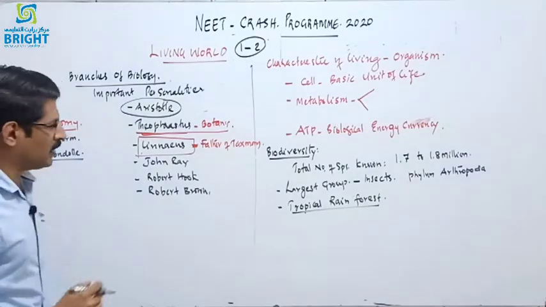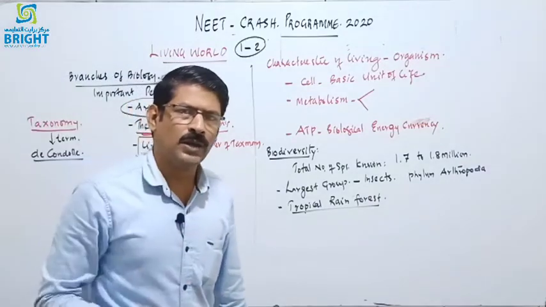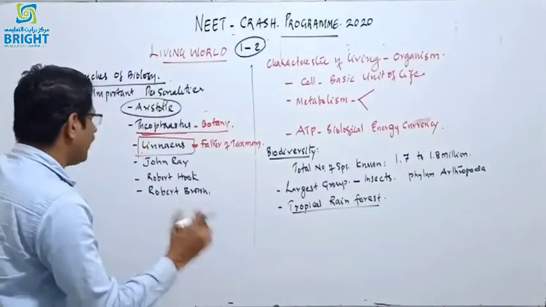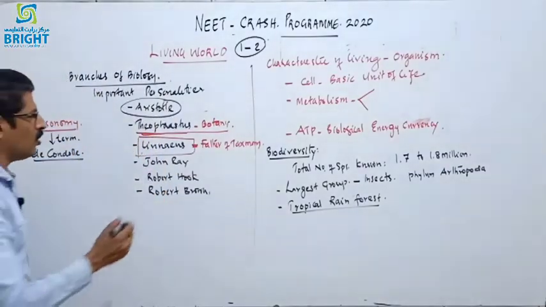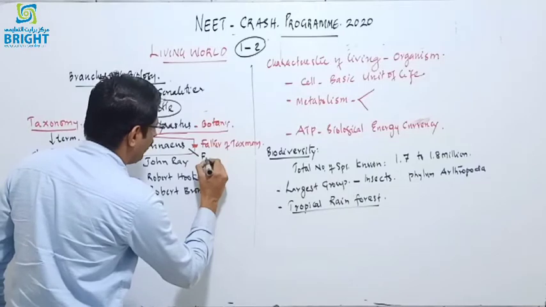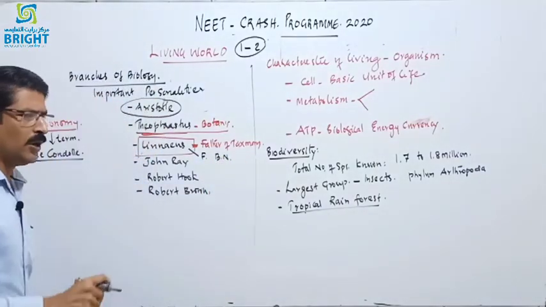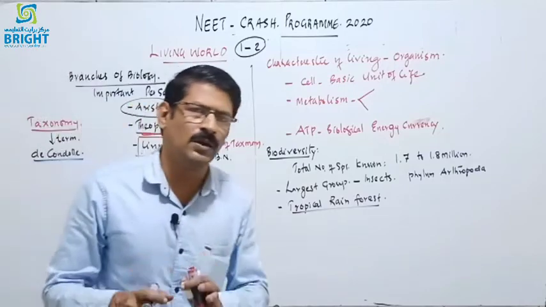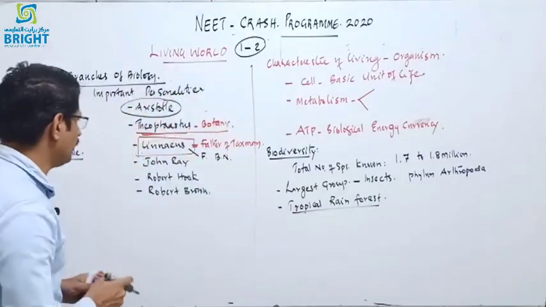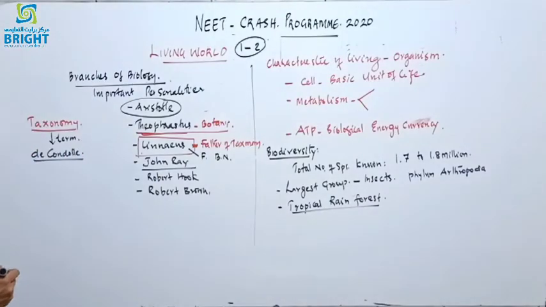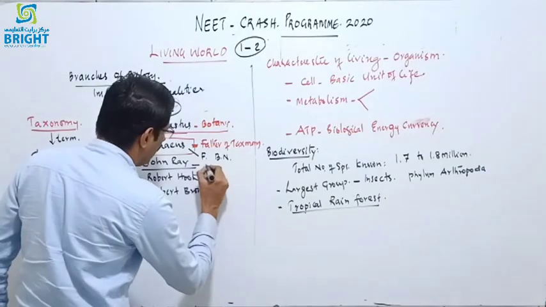Okay, these are previous questions. The term taxonomy was introduced by Augustus de Candolle, but the father of taxonomy is Linnaeus, and he is also called the father of binomial nomenclature. He introduced binomial nomenclature. In this chapter itself, we will discuss binomial nomenclature. And another important scientist in the field of biology in earlier times is John Ray. John Ray introduced the term species.